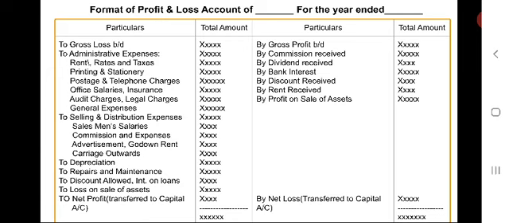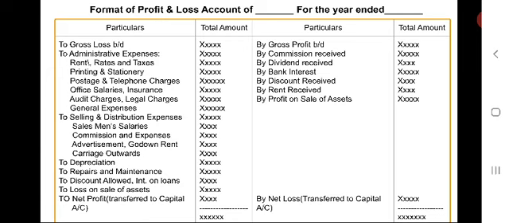Carriage and freight. Carriage inward should be debited to trading account, while carriage outward is to be debited to the profit and loss account. Freight inwards is to be debited to the trading account, while freight outwards, that means paid on goods sold, is debited to the profit and loss account. So these are the things.